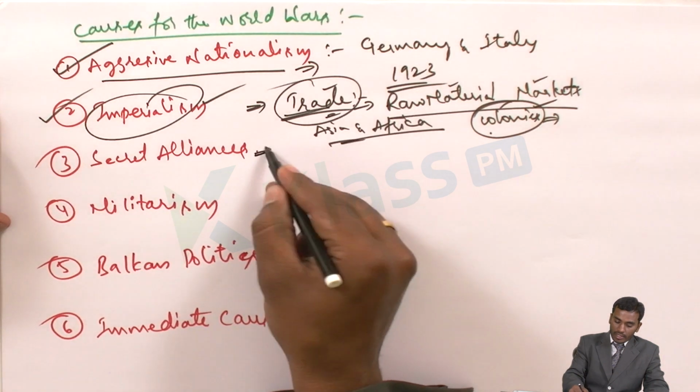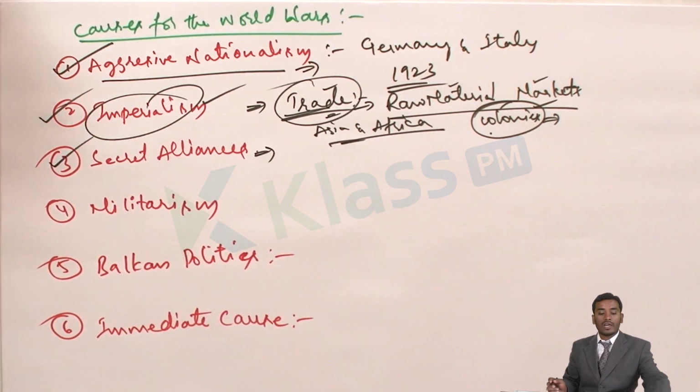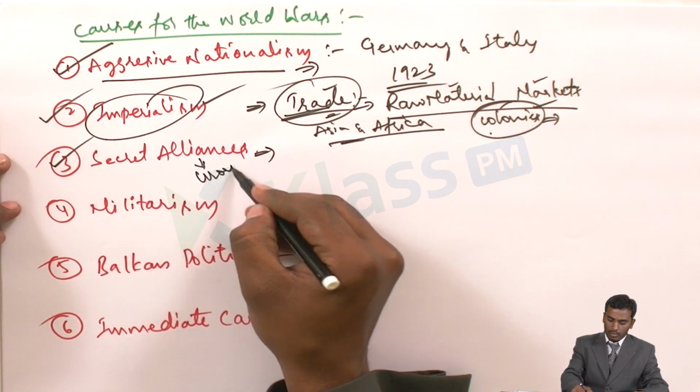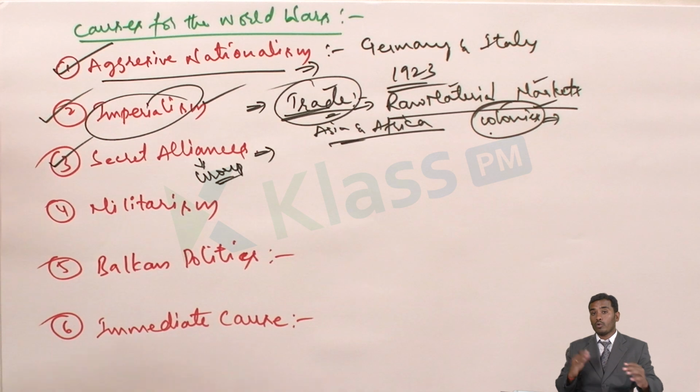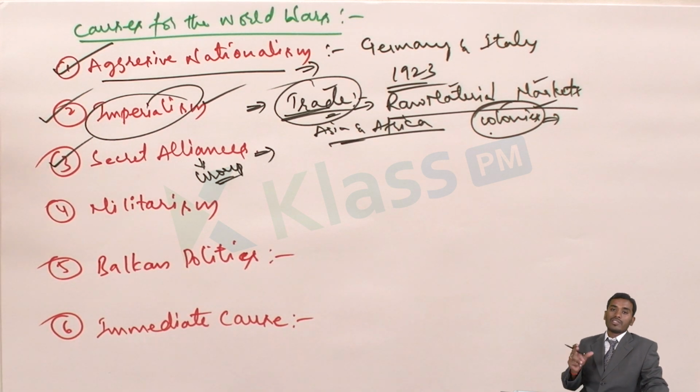And next what we have is secret alliance. So what is this secret alliance now? Alliance means group. So the group which is formed secretly, that means without the knowledge of the world, we call a secret alliance.